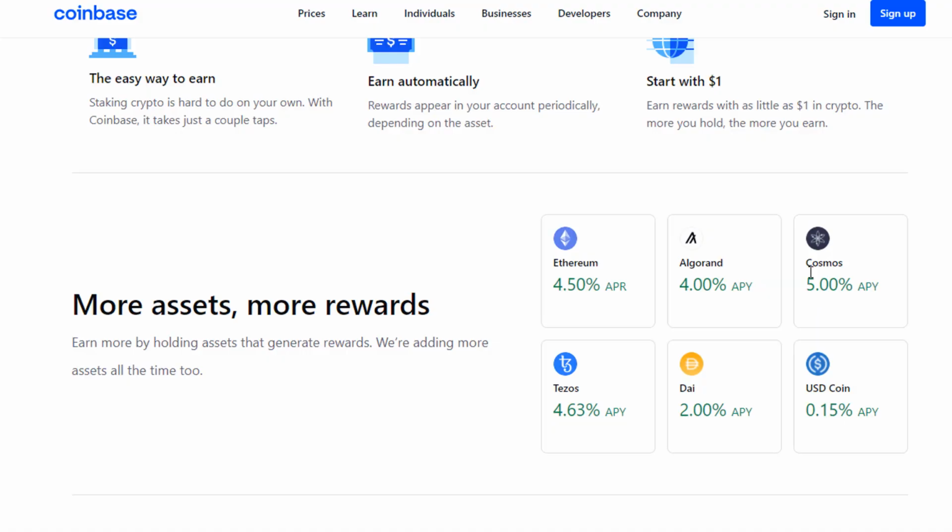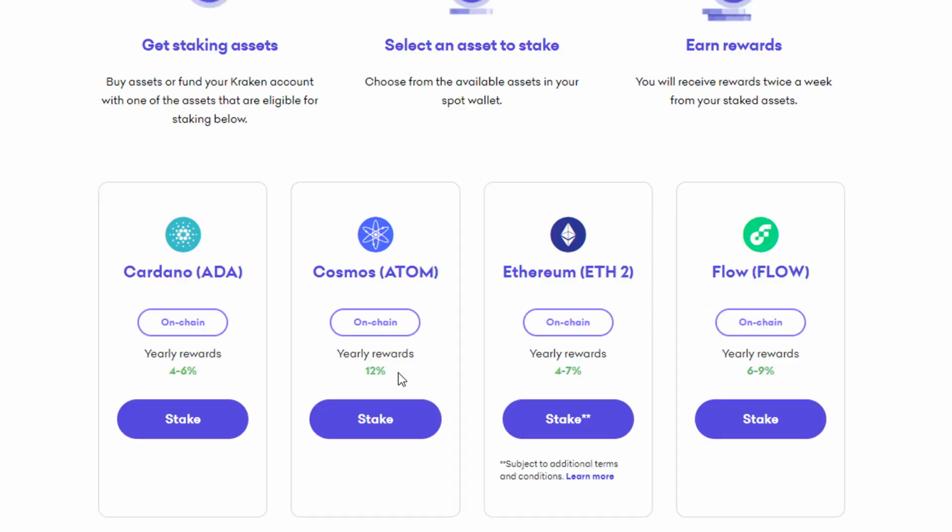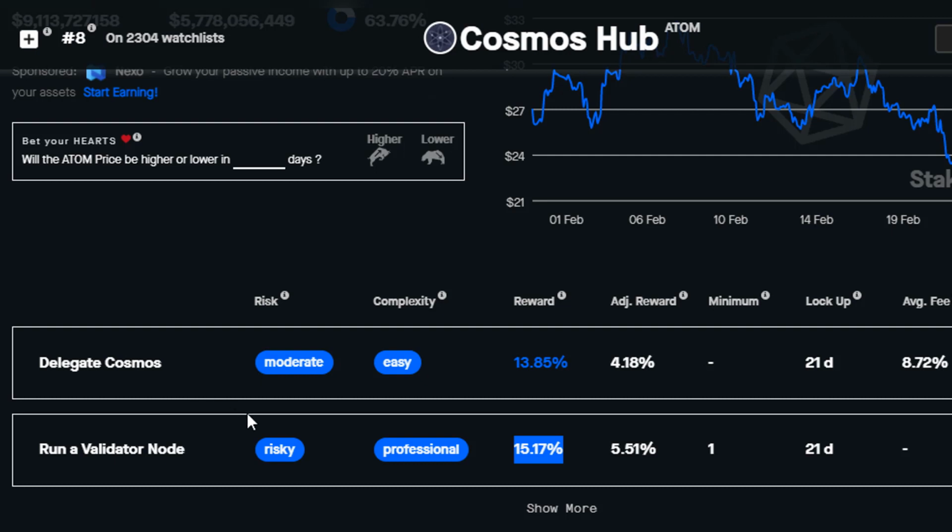But if you are staking some other coin that isn't top 5, you may notice that there are arbitrage opportunities. For instance, something like Cosmos, which has a 5% APY for Coinbase, but a 12% APY on Kraken. Yet if you delegated Cosmos or ran your own validator, you get close to 14 to 15%. So with the case of Cosmos, you can get a difference of 10%. It's just something that should be looked out for in order to maximize your rewards and making sure that you're not leaving any money on the table.